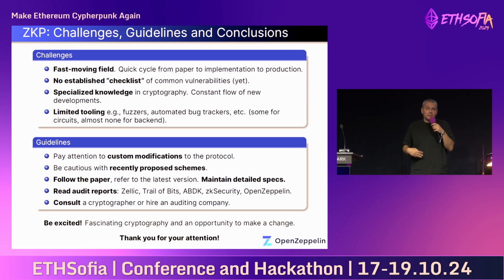Read audit reports. There are many reputable auditing companies that do excellent work and they publish their reports, so reading them is very informative. And finally, consult a cryptographer or an auditing company if you're building a complex project that has critical ZKP components.